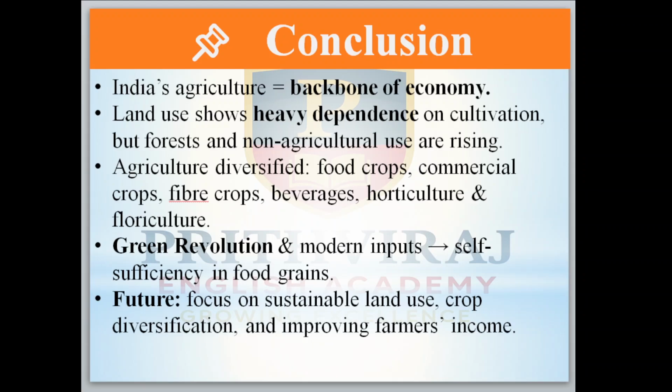So India's agriculture is the backbone of the economy. Land use shows heavy dependency on cultivation, but forest and non-agricultural use are rising nowadays. Agriculture is diversified: food crops, commercial crops, fiber crops, beverage crops, and horticulture and floriculture. Green revolution and modern inputs brought self-sufficiency in food grains. Future focus is on sustainable land use, crop diversification, and improving farmers' income.